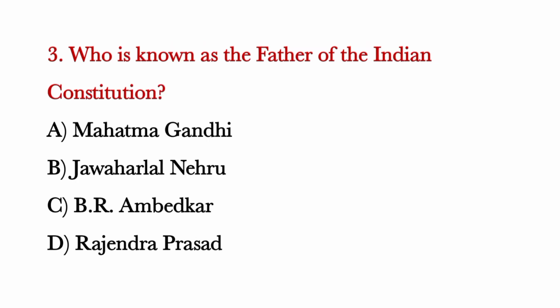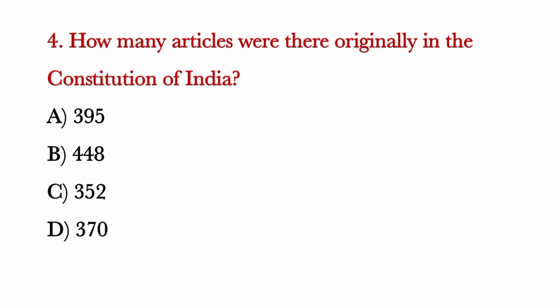Who is known as the father of the Indian Constitution? Correct answer is option C, Dr. B.R. Ambedkar. How many articles were there originally in the Constitution of India? Correct answer is option A, 395.